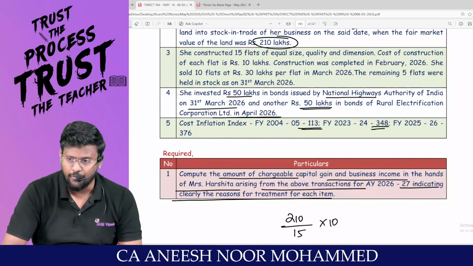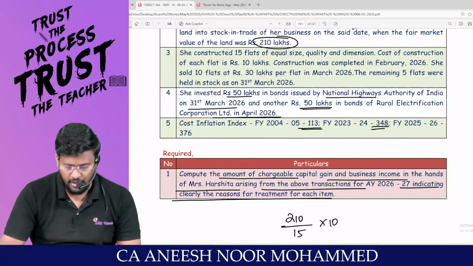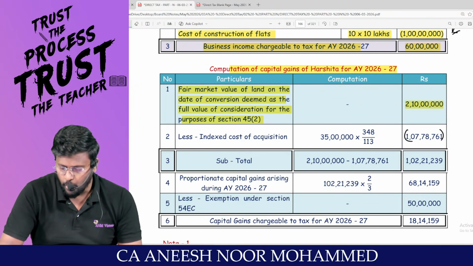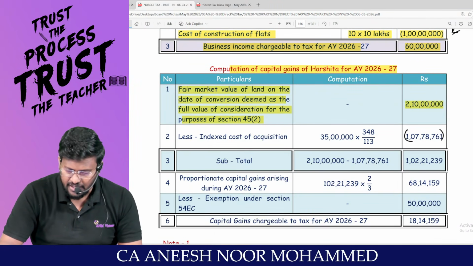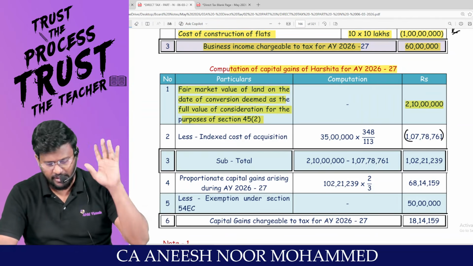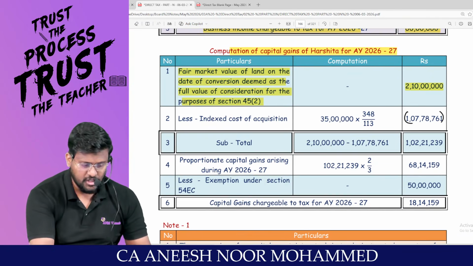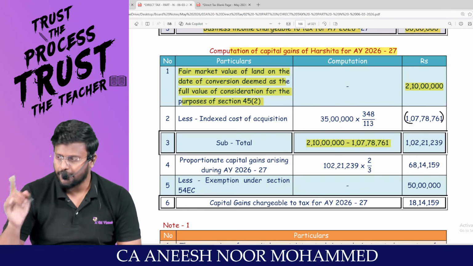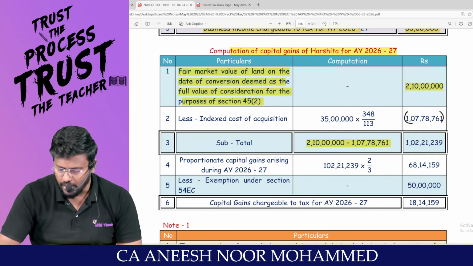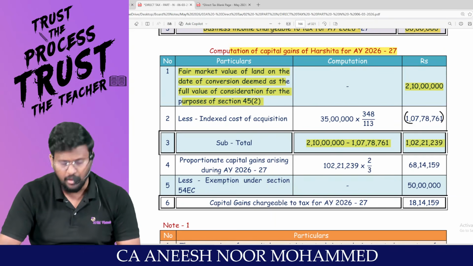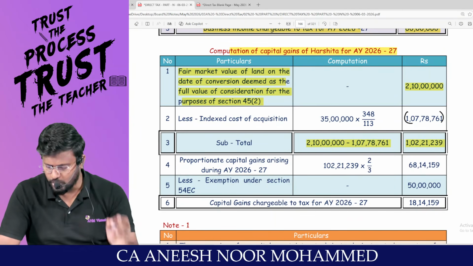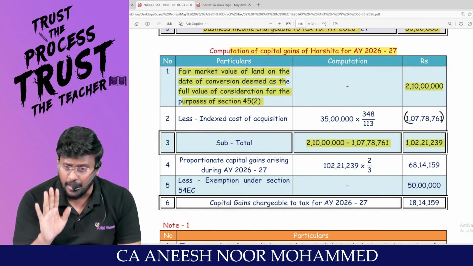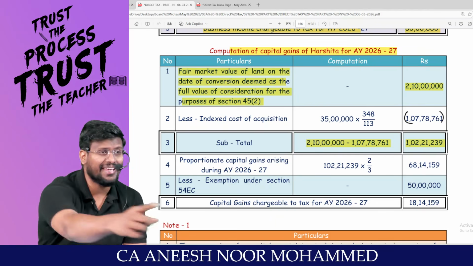What is the CII of 23-24? 348. So the indexed cost of acquisition you are getting is 1 crore 7 lakh 78,761. Able to accept? So my dear lovable students, from the full value of consideration, 2 crore 10 lakh, if you reduce the indexed cost of acquisition, 1 crore 7 lakh 78,761, 1 crore 2 lakh 21,239 is the total long-term capital gain for the entire land.